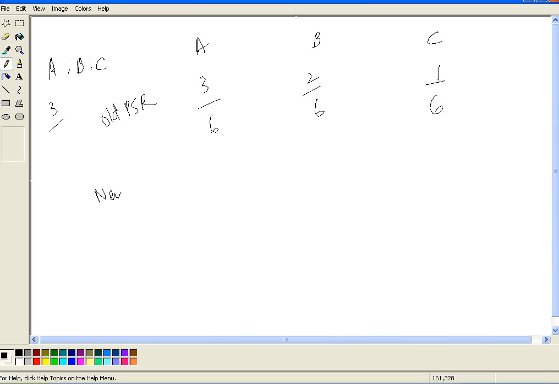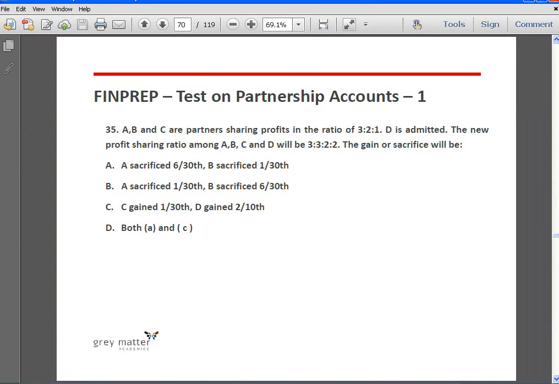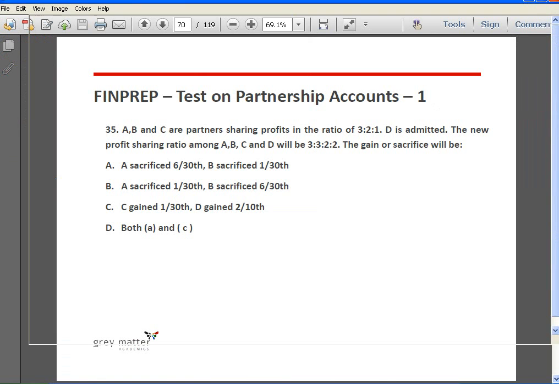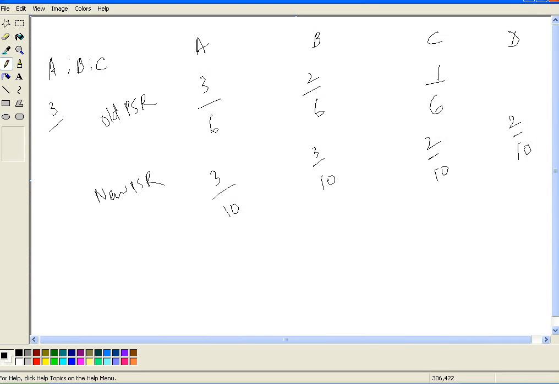Now, what is the new PSR? D is getting admitted, and the new PSR is 3/10, 3/10, 2/10, 2/10. Now we have to see who is sacrificing and who is gaining. So 3 by 6 minus 3 by 10.